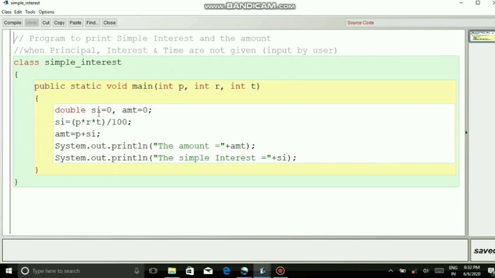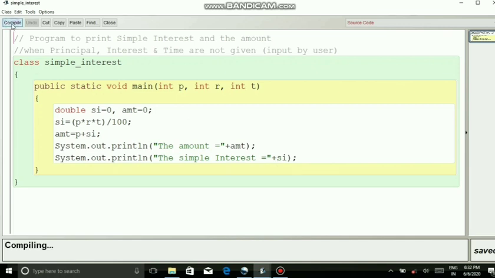Then double SI is equal to 0, amount is equal to 0, and these variables are to store the simple interest and amount. Then simple interest is found out. So SI is equal to PRT divided by 100, and amount is equal to P plus SI, and we are printing out the values. So amount is equal to plus amt, System.out.println, the simple interest is equal to plus SI.